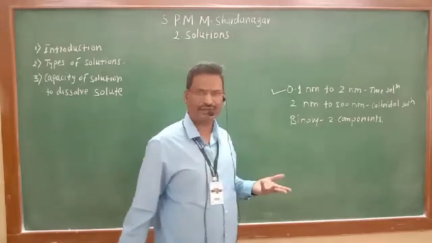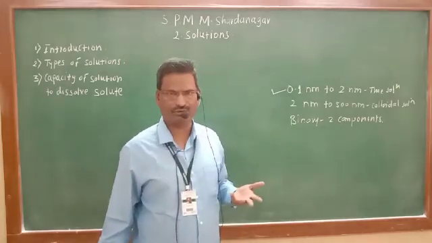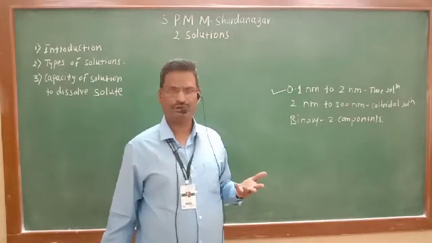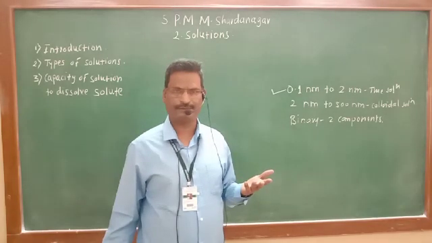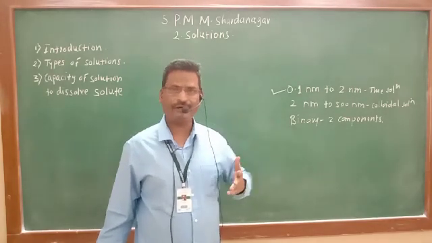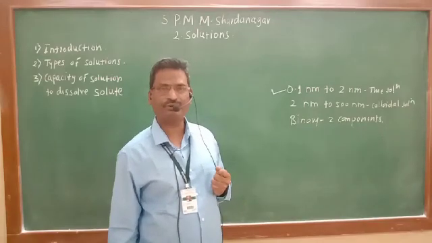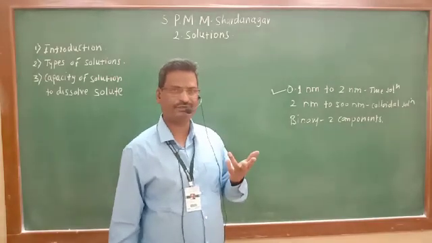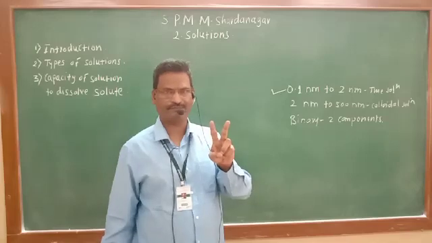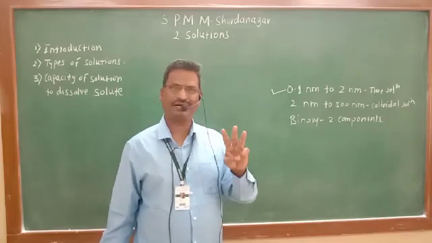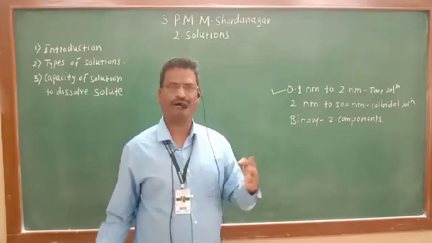Whenever three components are used, it is a ternary solution, and then quaternary solution. So depending on the number of components, binary solutions are prepared from two components, ternary from three components, quaternary from four components, and so on.